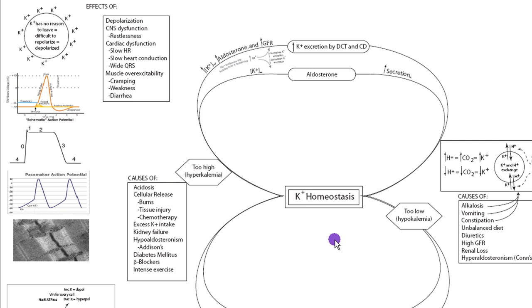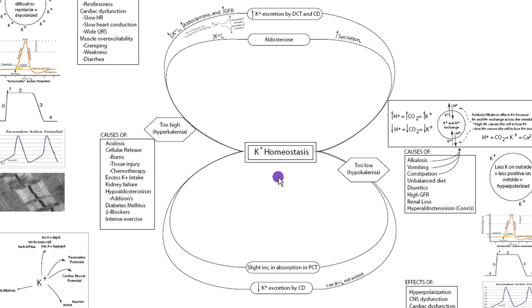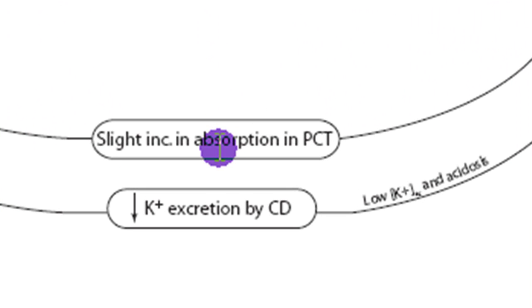Now, when we look at ion imbalances, when we look at potassium imbalances compared to other mechanisms, one of the first things that's probably pretty obvious is there's less control of potassium. That might be one of the major reasons why potassium imbalances can often lead to death. We don't have nearly as many control mechanisms as we did for sodium. For the most part, hyperkalemia can be corrected by a slight increase in absorption in the proximal convoluted tubule. Also, the DCT and collecting duct can decrease the potassium secretion so the potassium levels are maintained or increased.